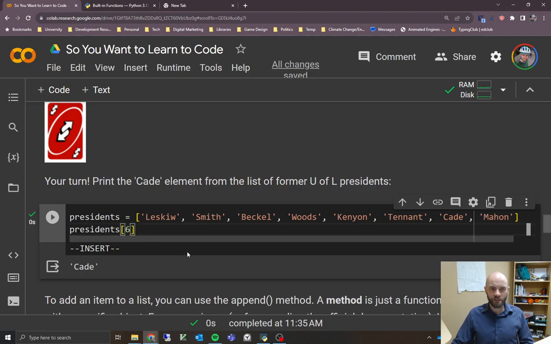As an added bonus, just in case you're curious, I mentioned before that integers can be negative, and we can actually use that in our list. If we were to do -1, it's going to start counting backwards. So you go to the first negative element of the list, the end of the list, the first one at the end. This is going to return man, and we run that. That's what we get. If we want Cade back here, you could also do -2, and then -3, -4, and so on. So that is also another way of accessing things, using negative numbers to count from the end.